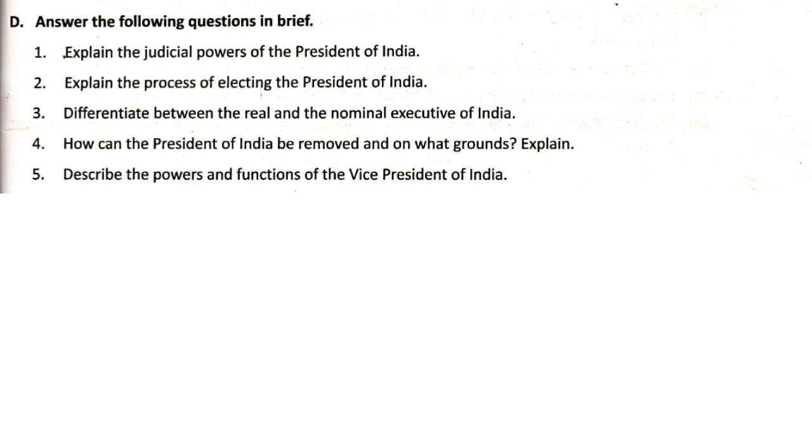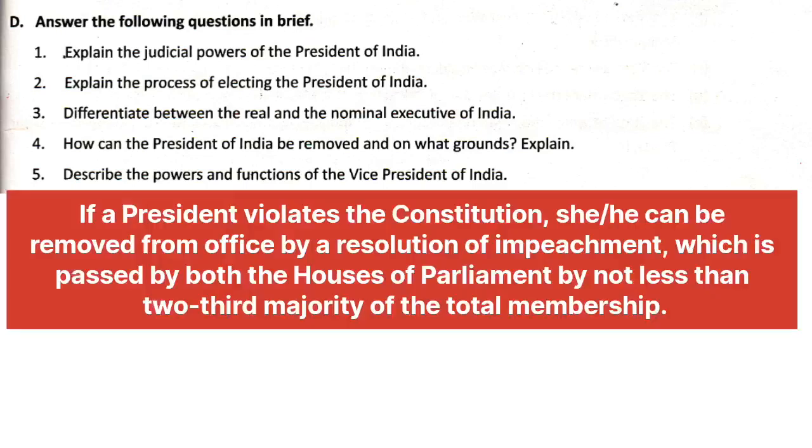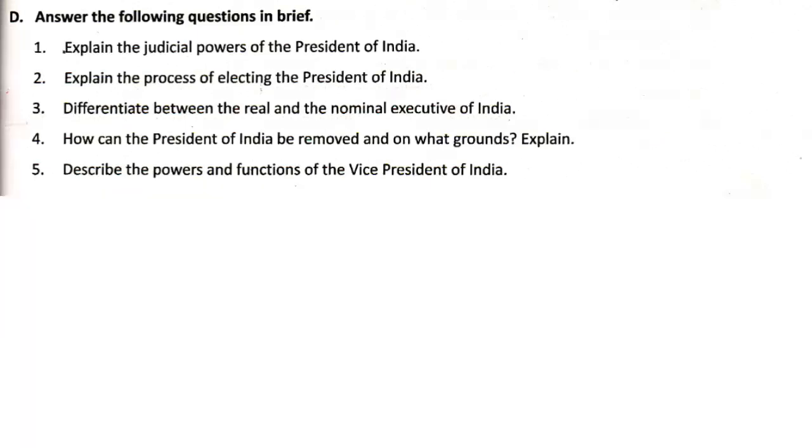Question number 4, how can the President of India be removed and on what grounds? Explain. Answer, if a President violates the Constitution, she or he can be removed from office by a resolution of impeachment, which is passed by both the houses of parliament by not less than two-thirds majority of the total membership. Question number 5. Describe the powers and functions of the Vice President of India.